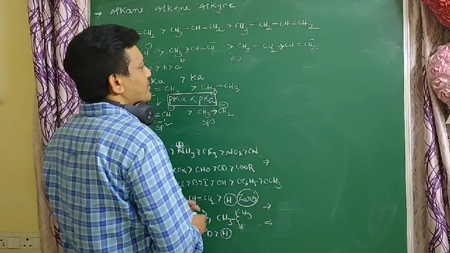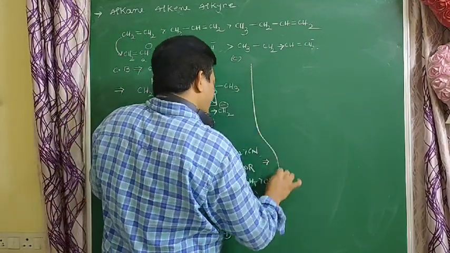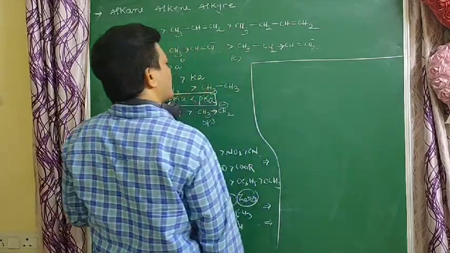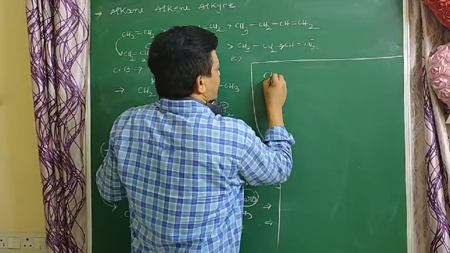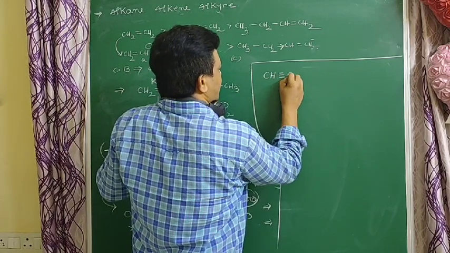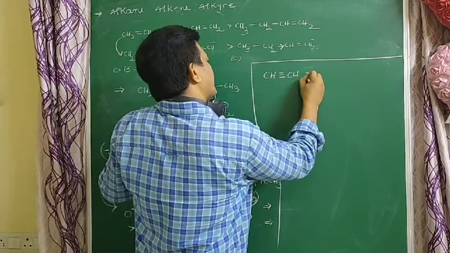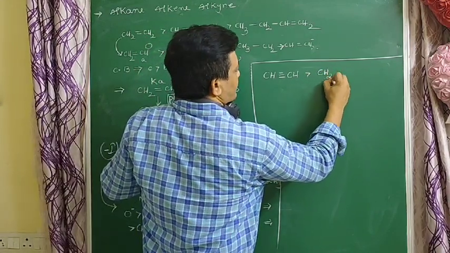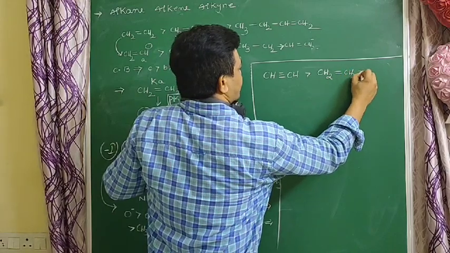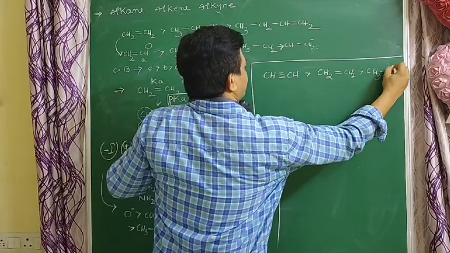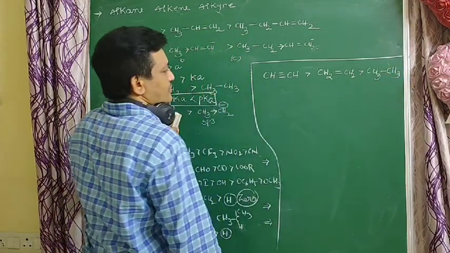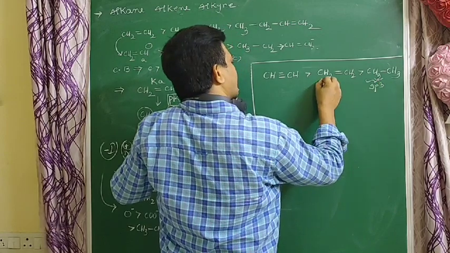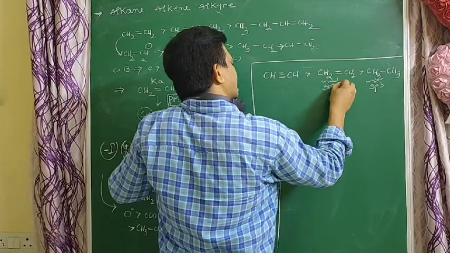Next, when compared to alkynes, among alkynes, alkenes and alkanes, which are more acidic? Alkynes are more acidic than alkenes, and alkenes are more acidic than alkanes. This is the sp3 carbon, which has a plus I effect. Here the sp2 carbon has a minus I nature.